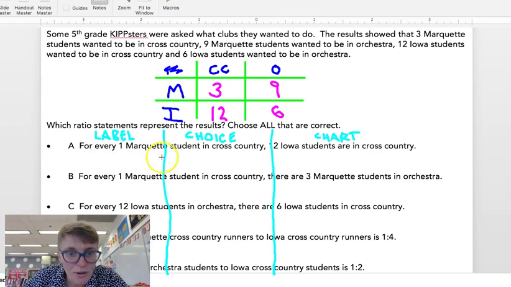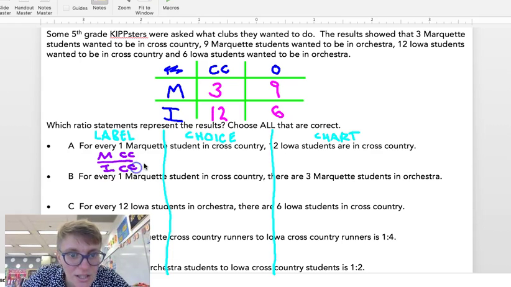So this says for every 1 Marquette student in cross country, so I know it's MCC, Marquette cross country, there are 12 students in Iowa cross country. So now I'm going to have Iowa cross country. Both of these are looking at cross country. Let's look at it from our choice. It says 1 Marquette cross country to 12 Iowa students in cross country. Let's actually look at it now in my answer chart.